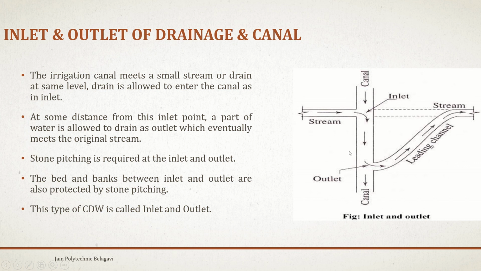Similarly, on the left side we have a passage opened that leads to the channel connection, which we call the outlet portion, and some of the water starts flowing through this passage and meets the main stream opened previously. So this is how the inlet and the outlet drainage and the canal work.